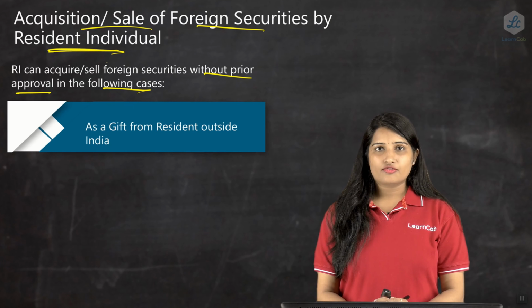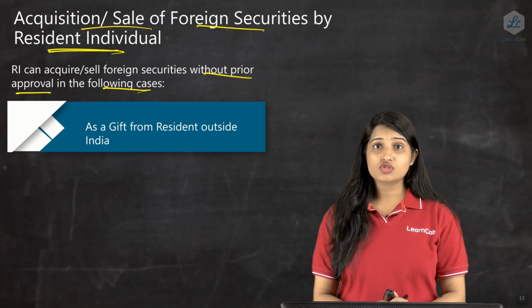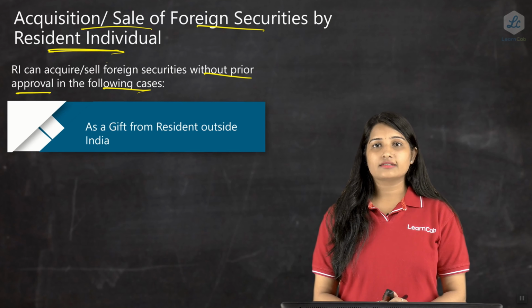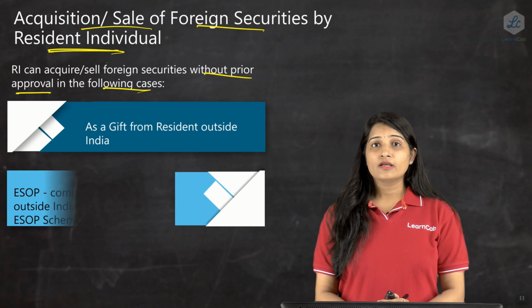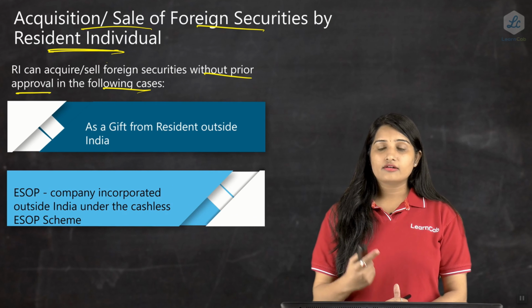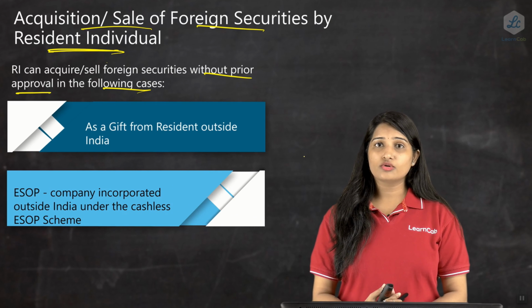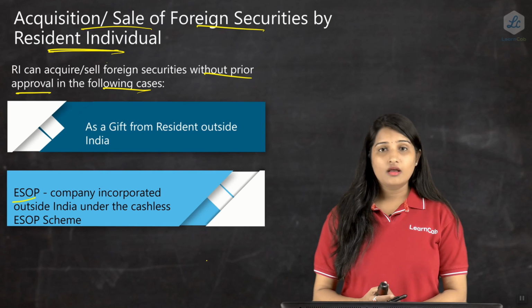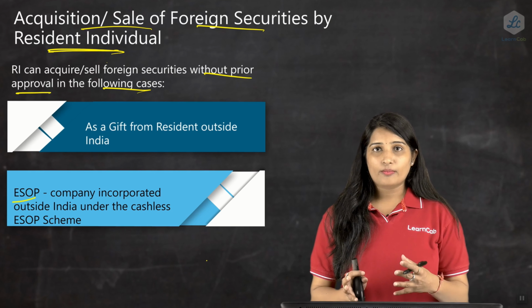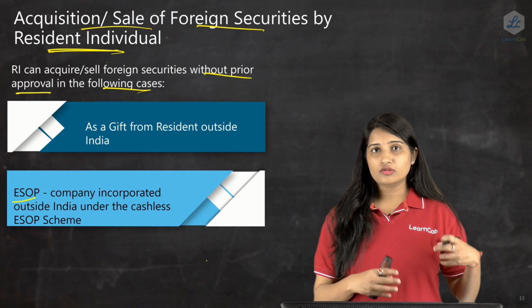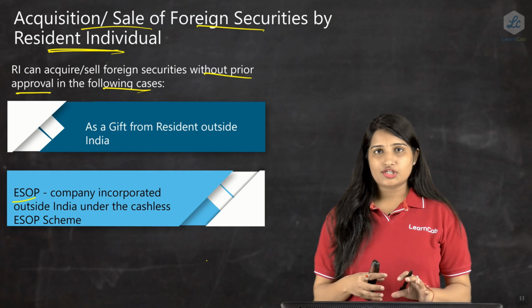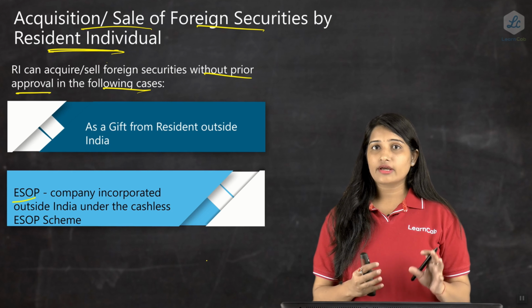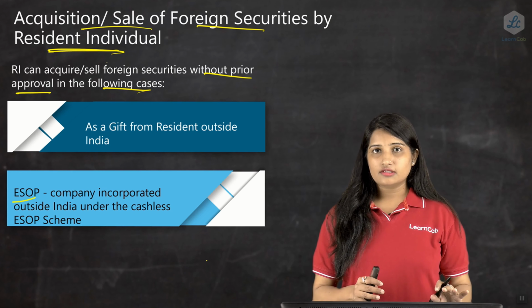The first one is as a gift. If a resident individual wants to give a gift outside India, then that is an allowed transaction. Let's say a gift is in the form of shares, and you want to give a gift of equity shares to a resident outside India, then that is permissible. The next is ESOP. Let's say a company which is incorporated outside India wants to give an ESOP to the employees of an Indian company under the cashless ESOP. It is a permissible transaction, and a resident individual can get those ESOPs.